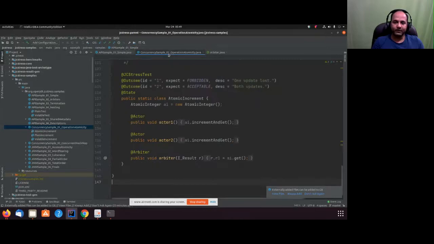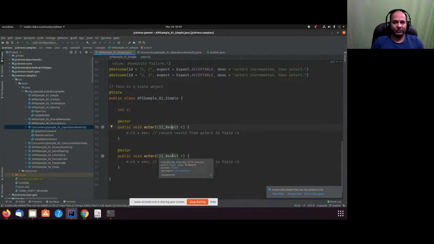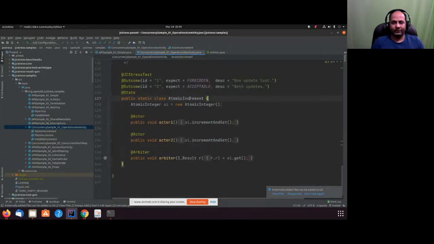So I'll go to the other example where we are trying to fix the problem. The problem we had was that one thread is updating and the other thread cannot see the result. Now we can run the test atomic increment, and atomic increment is going to fix this. It does atomic increment and get, then the next one does increment and get, and then it uses arbiter. Before running, I'll talk about arbiter, because I need to explain different APIs anyway.